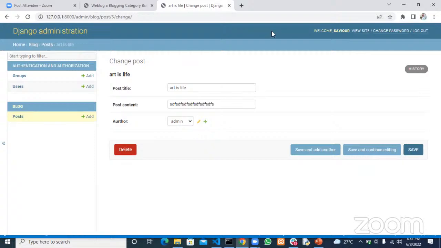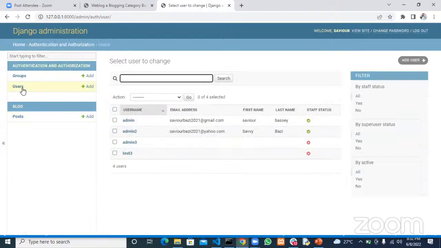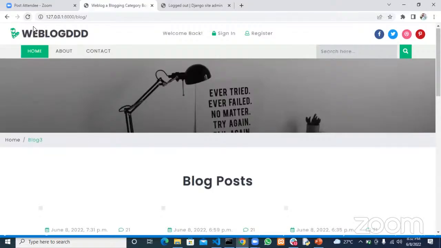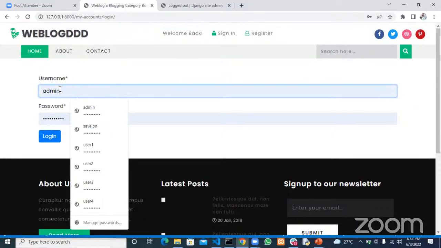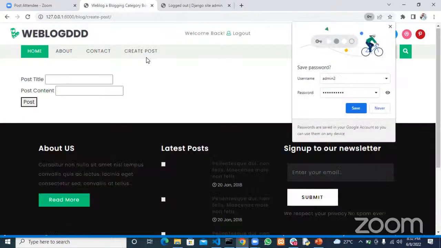Okay. So if I log out here and log in with another account, you could say that it will assign that user as well. So let's see another user. I have admin 2. Okay, admin 2. Let's log out as this and go back to our page and refresh this. We do not have the create post again, so you have to sign in. So I sign in as admin 2. Login. All right, and let's create a new post.